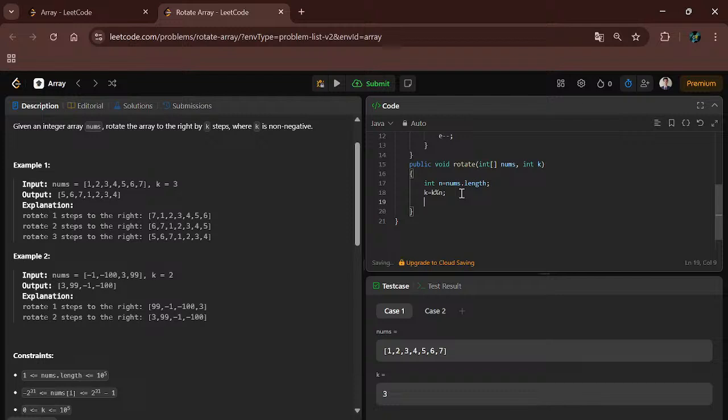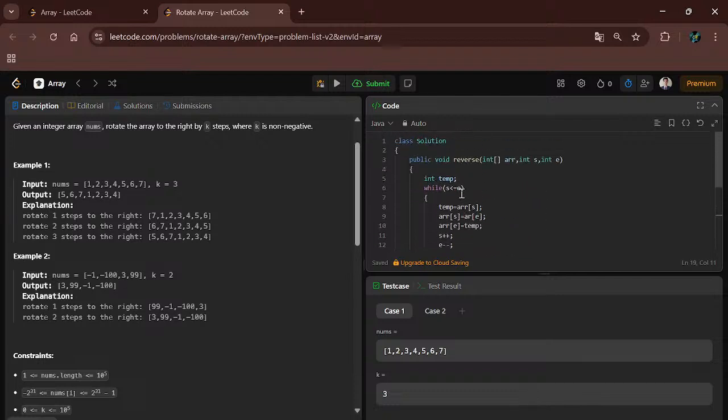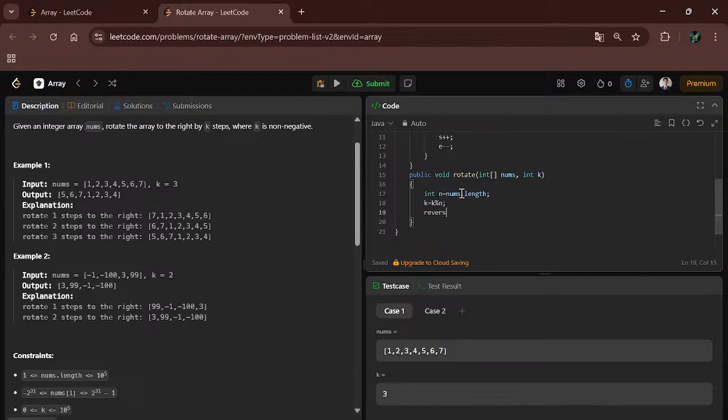Now here we will call the reverse method. In the brackets we will take the array and rotate the full array, meaning reverse the full array, from 0 to n.